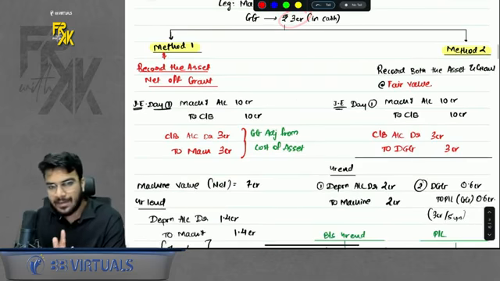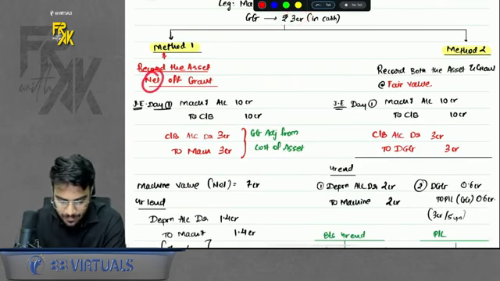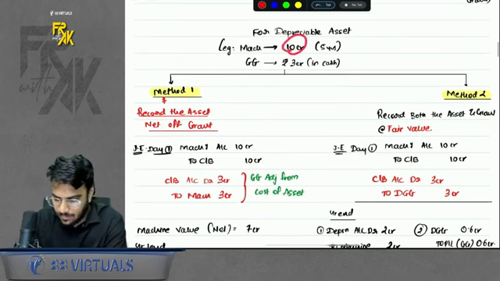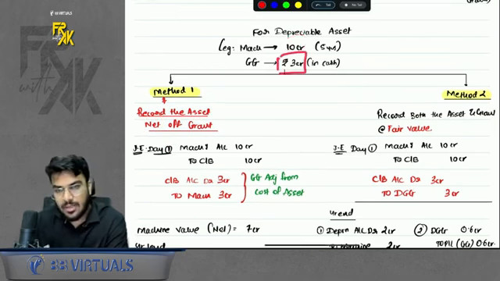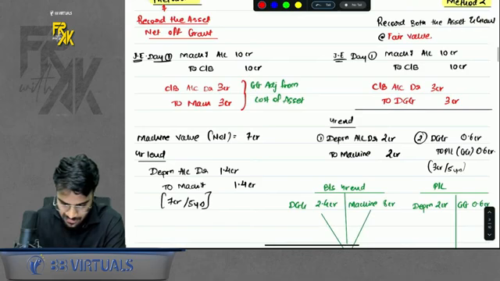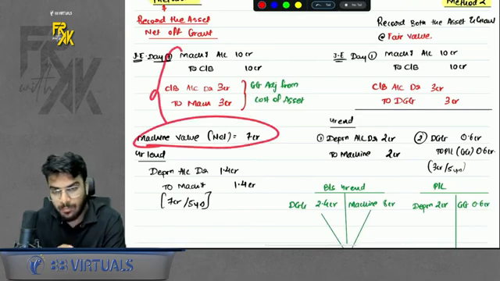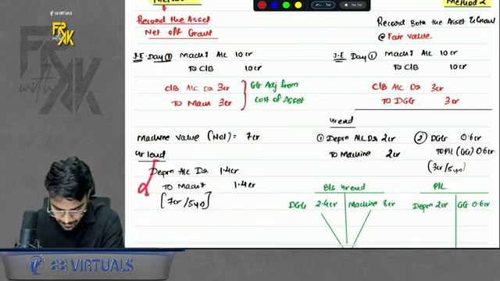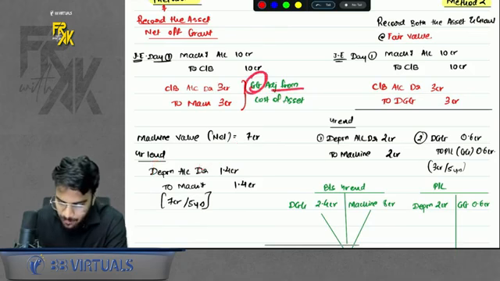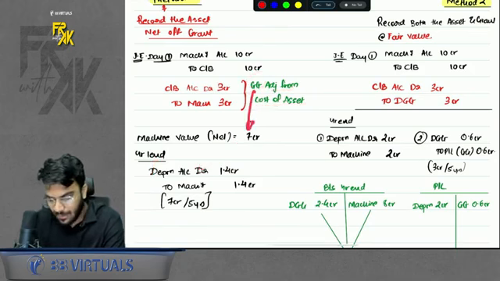So here there are two methods again. The first method is recording the asset net of grant. That means you bought the asset at 10 CR, you were reimbursed 3 CR. So that means the net cost for you is 7 CR. So whatever grant you get, you will adjust from the cost of the asset. That is method number 1. So this is the entry, and the net value you will record, machine of 7 CR, and future depreciation will also be charged on 7 CR. Because you adjusted the government grant directly from the cost of the asset, no further treatment is required for the government grant.